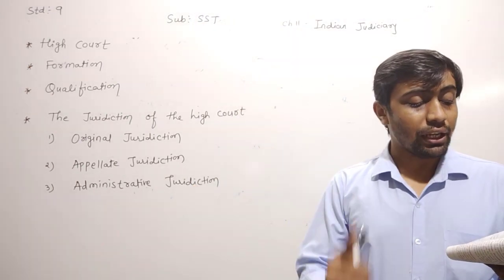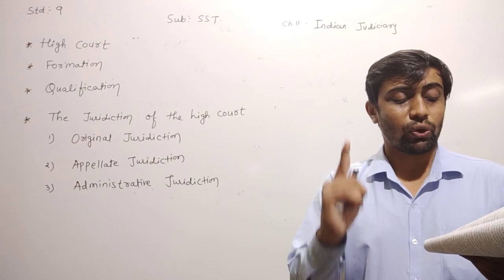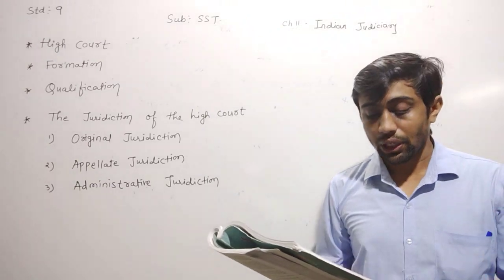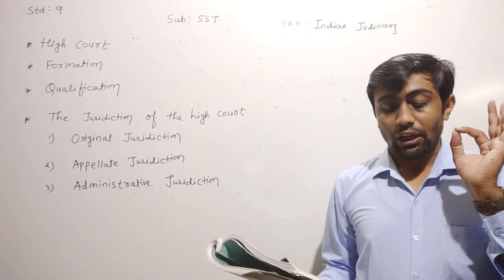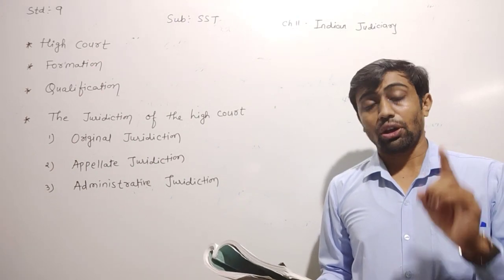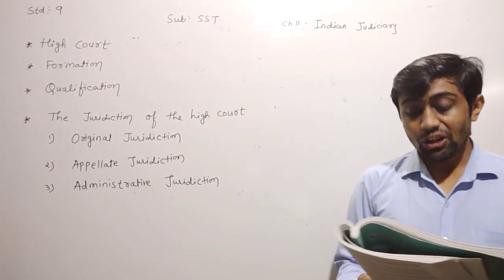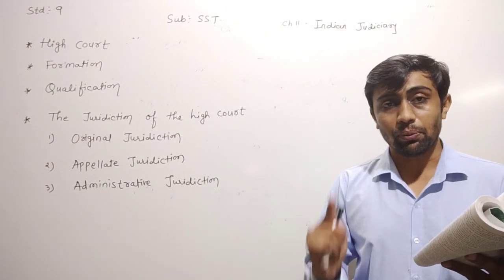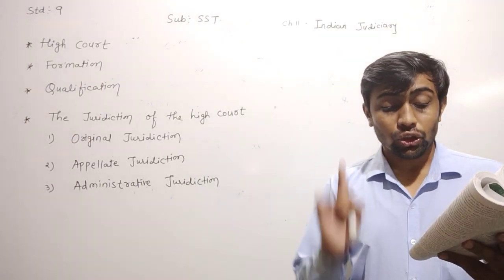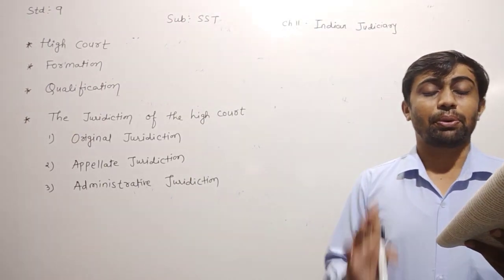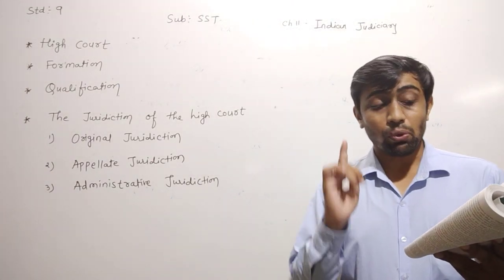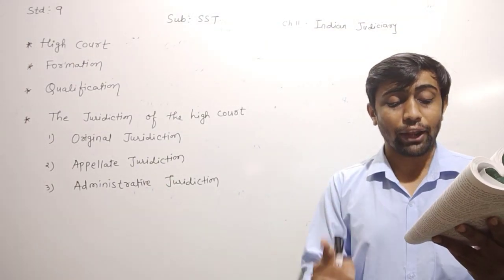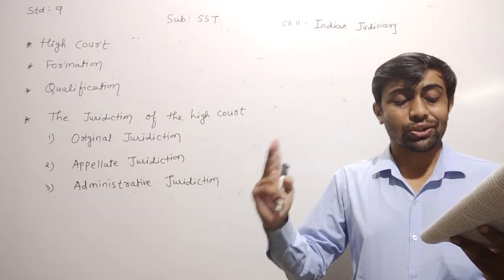In India, there is one common High Court for the states of Punjab, Haryana and Chandigarh. Similarly, under the jurisdiction of the High Court of Assam fall the states of Manipur, Meghalaya, Nagaland, Tripura, Mizoram and Arunachal Pradesh. So, dear children, the most important thing is that the President has the power to form one High Court for two or more than two states.